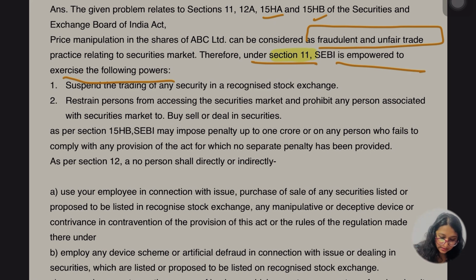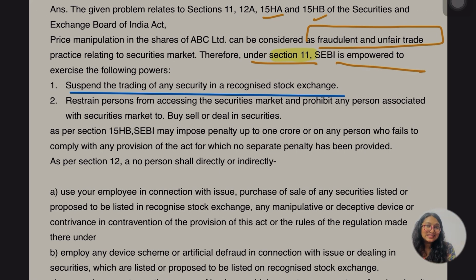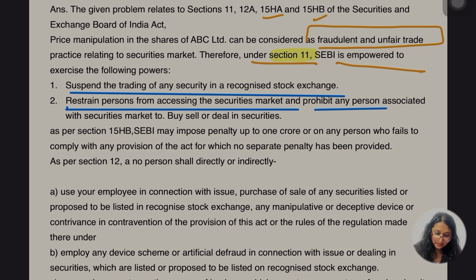ठीक है, first they are saying SEBI is going to suspend these people. ठीक है, गंदे लोगों को हम हटा ही देंगे. ठीक है, सस्पेंड कर देंगे. ओके, second they are saying they cannot access the securities. Now restrain कर दिया भैया हमने इनको. Okay, so SEBI restrains the person from accessing the securities market and prohibits this person from dealing, buying, selling and dealing with the securities. ओके, इतनी बात समझ में आ गई.